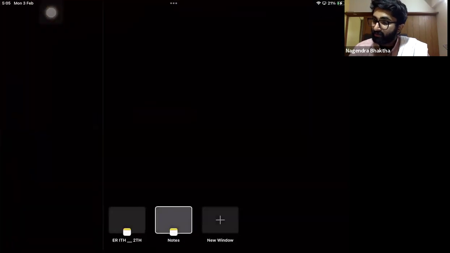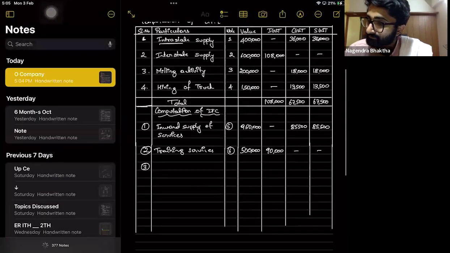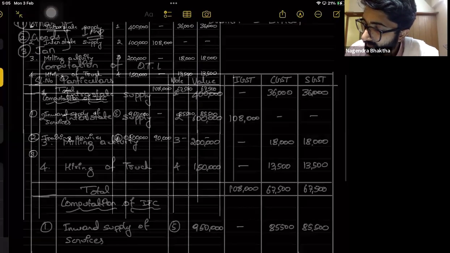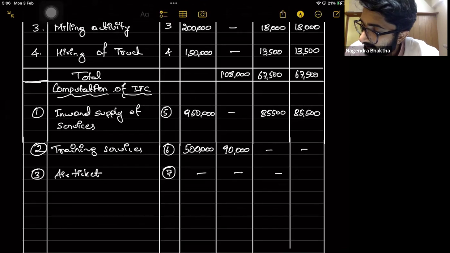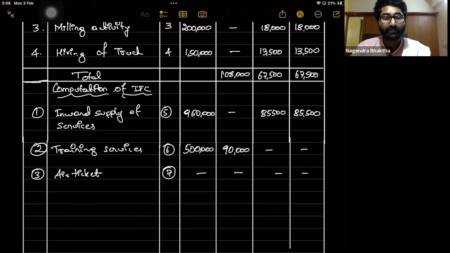So here we just have to write that for point number 3, air ticket, nil, nil, nil, nil. You will not get the ITC. ITC is not available. Please write that coming from and going to Assam in economy class, not in business class. If it was business class, ITC tax was there. Here it is economy class. So that's why tax is not there.